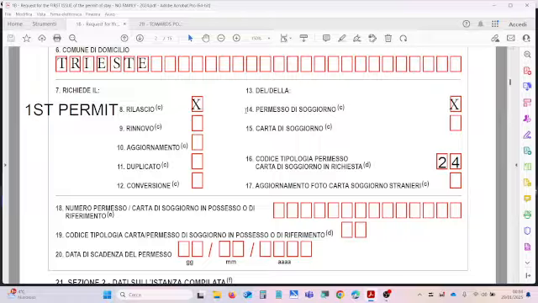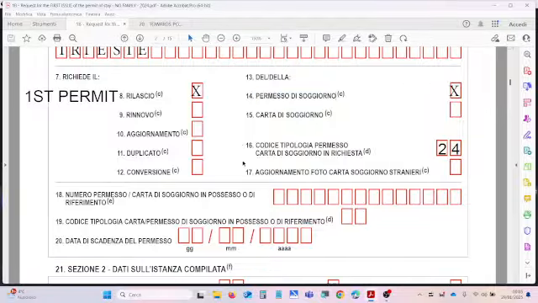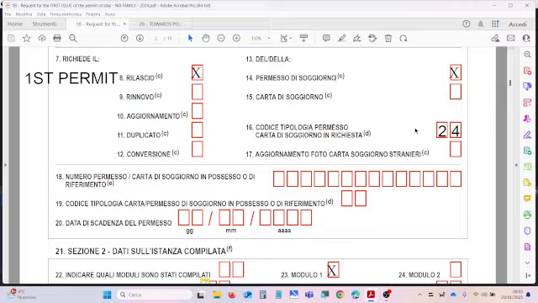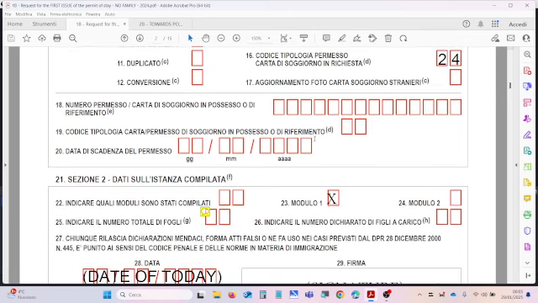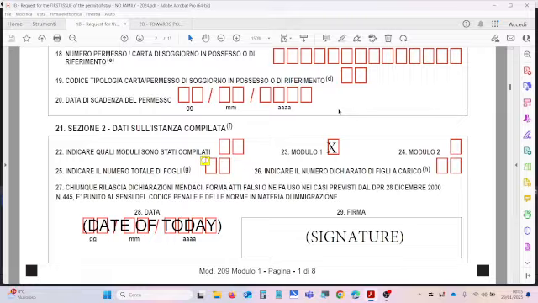You are asking for a permit to stay, so put an X in the field 14, and you are a student, so put the code 24 in the field 16. The code 24 is the code to ask for a permit to stay for study reasons. Going down, this section is blank, and in the last part, section 2, you have to put an